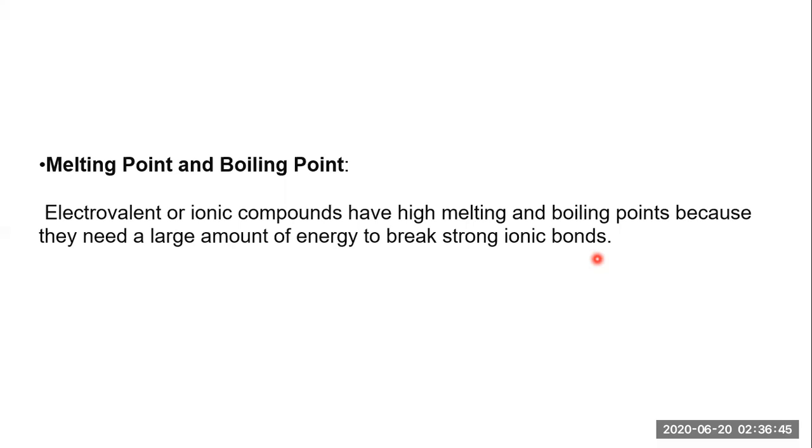For the melting point or the boiling point, we are providing energy. As we provide the energy, that energy is going to break the bonds or the interaction between the two atoms. So how much energy is required, on that basis a high or low melting or boiling point is represented. Correct? Have you got my point, students? Whatever energy is provided is utilized to break those bonds. In the case of electrovalent or ionic compounds, the energy required to break the bonds is much higher as compared to the other bonds.